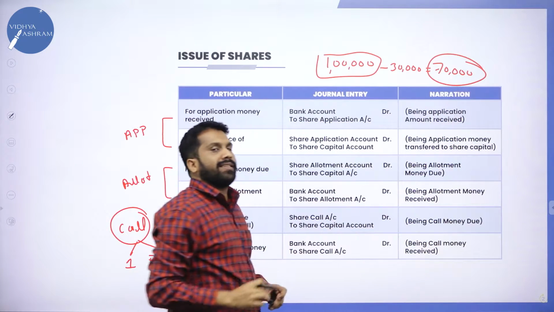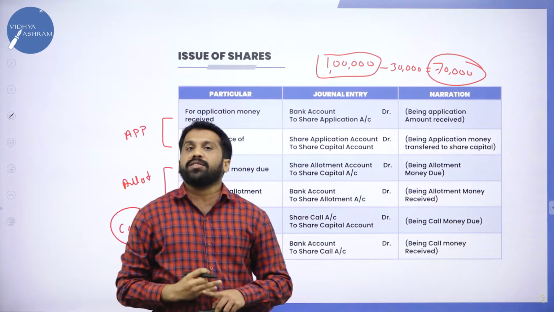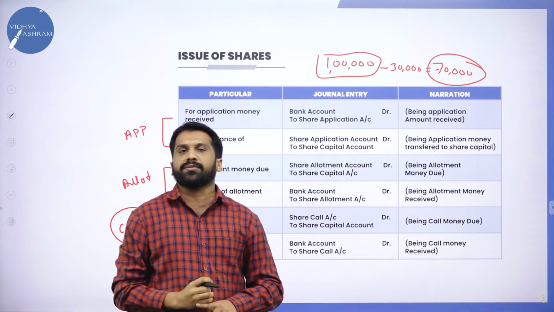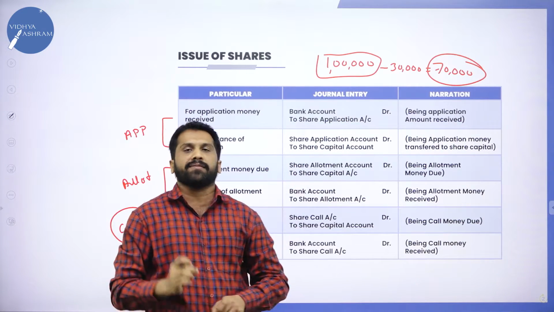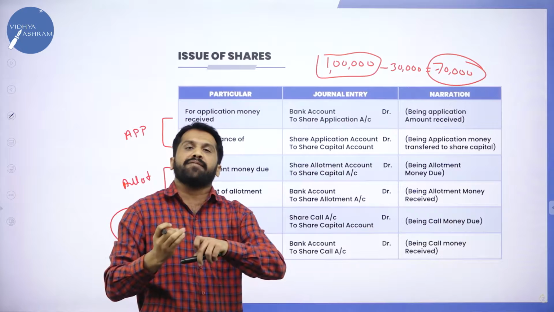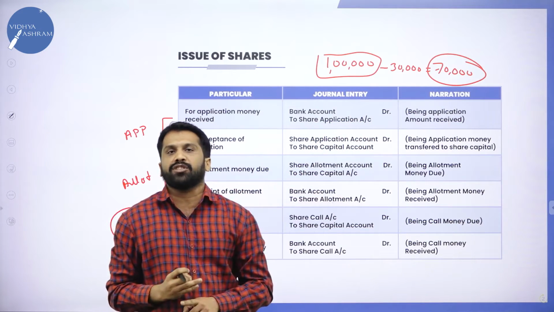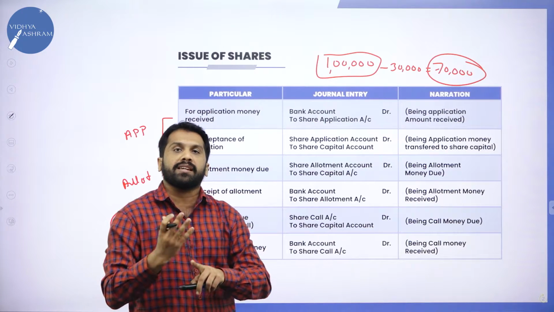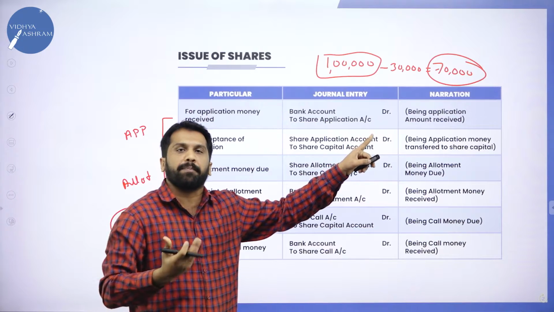I need another 70,000 for some project. I give an advertisement saying I need 70,000 for a particular project. If anybody is interested, they can come and invest, in the form of share capital.